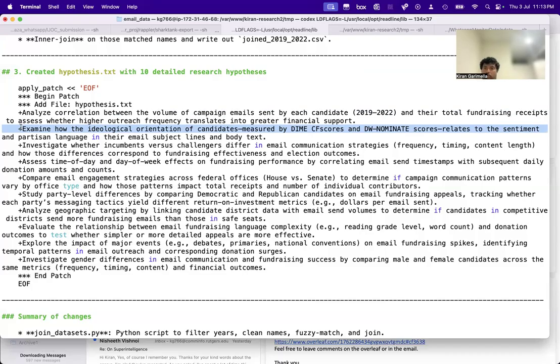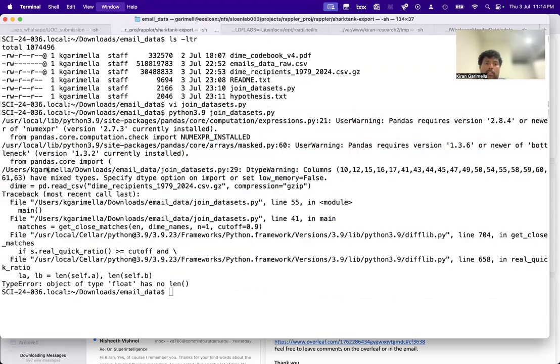So I can develop this further, right? It gave me an idea. Now I can say, okay, look at extremes, look at the sentiment. Right now it's only looking at one variable from the DIME dataset, which is the partisanship, but I can also take the amounts that they got, their partisanship score and their sentiment and do this sort of thing. Investigate whether incumbents versus challengers differ. Frequency, okay, I don't know how I'll get that. Time of day, day of week effects, and so on, right? So this is already super duper interesting.